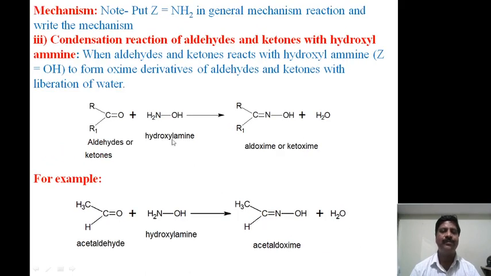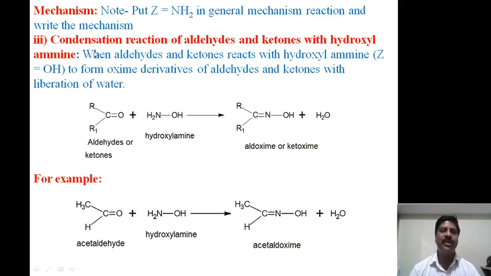Now come to the mechanism of aldehydes and ketones with hydrogen. They may ask for it. You have to write the general reaction I have written, with Z, and in place of Z you put amine. You have to write it in 3 steps. This is again homework for you people.